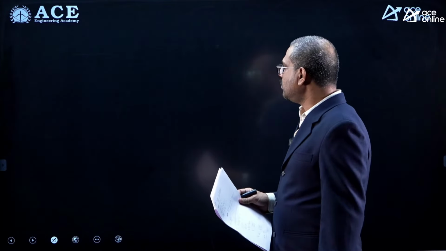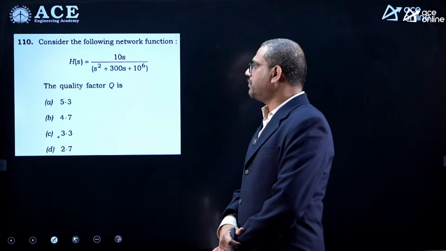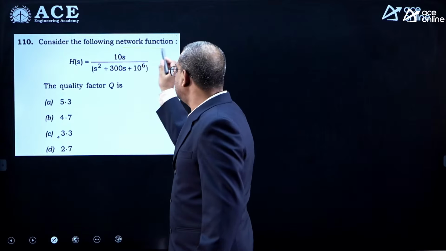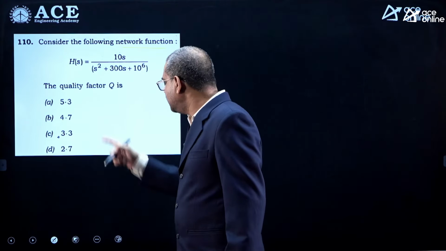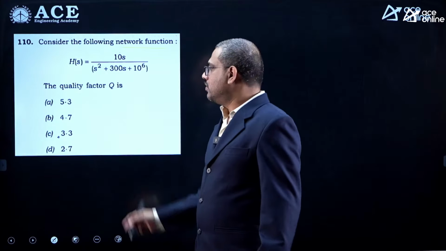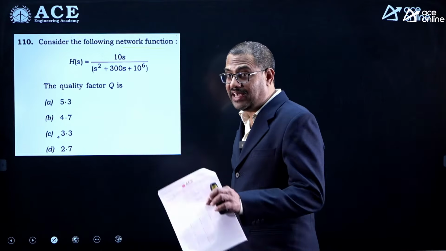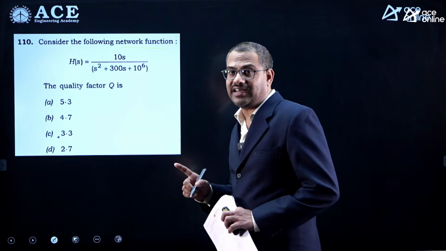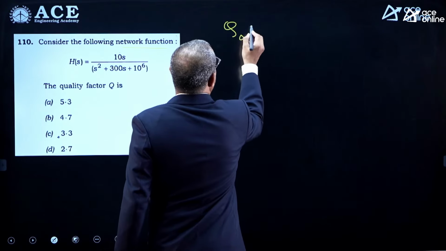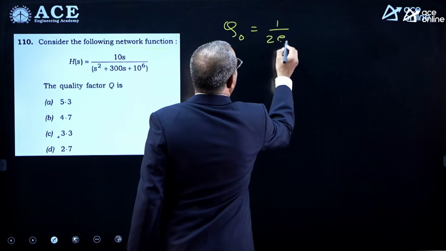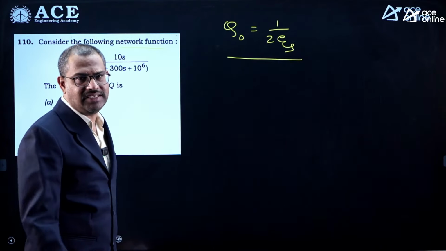Now this is one of the good questions we got. Consider the following network function. He gave the function, but clearly it is a second order transfer function, and the question asks for the quality factor. From the second order characteristic equation, how can you find the quality factor? I gave the relation between quality factor and damping ratio zeta: the quality factor is 1 by 2 zeta. Yes, this is the formula, a very standard one. You see it in my notes every time.